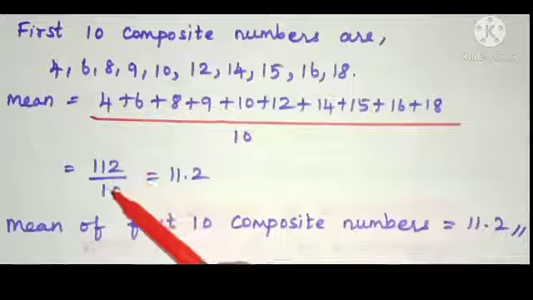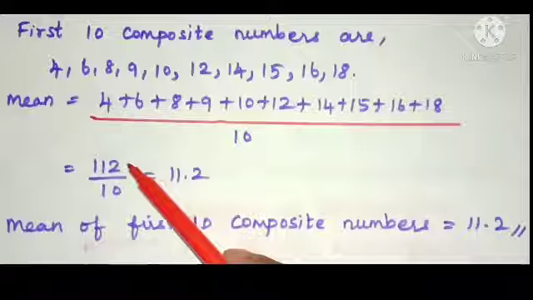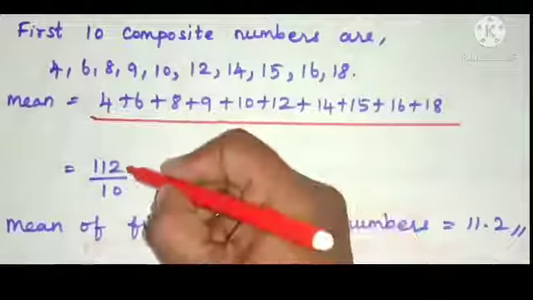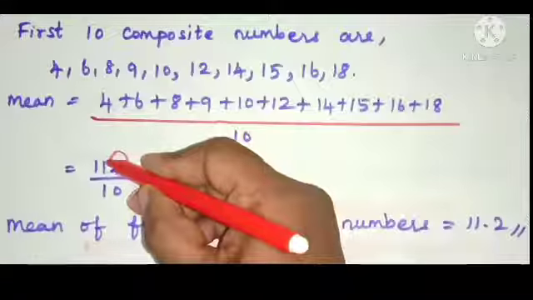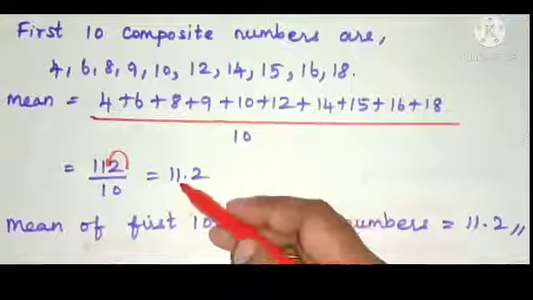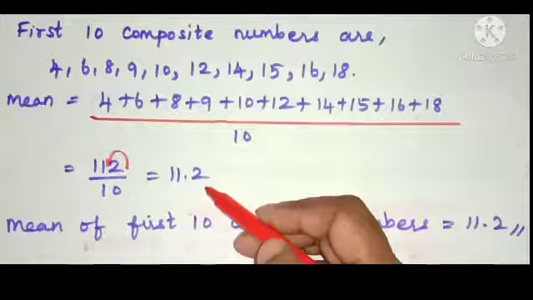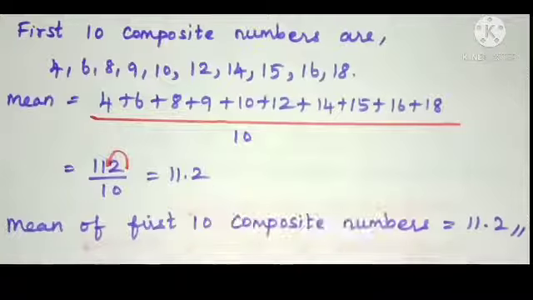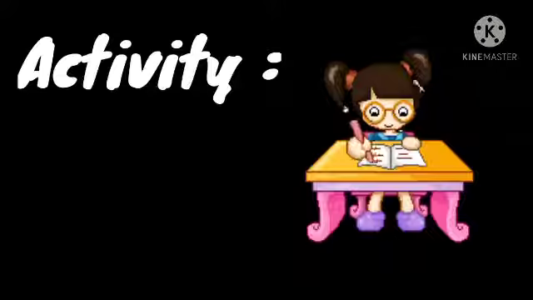We know that there is only 10 in the denominator. You have to place the decimal point before one digit, one digit from right to left. So our final answer is 11.2, which is the mean of first 10 composite numbers. Children, do the following activities.